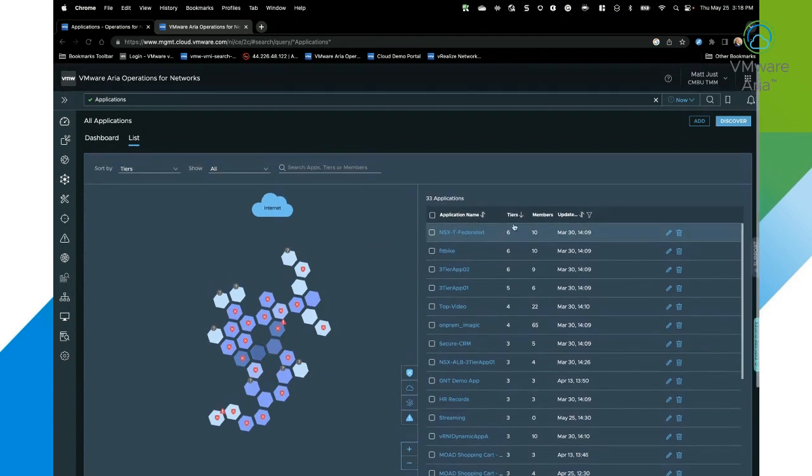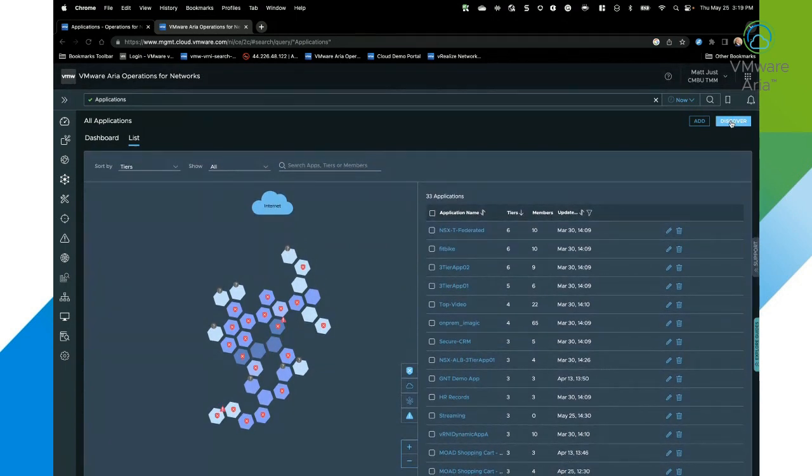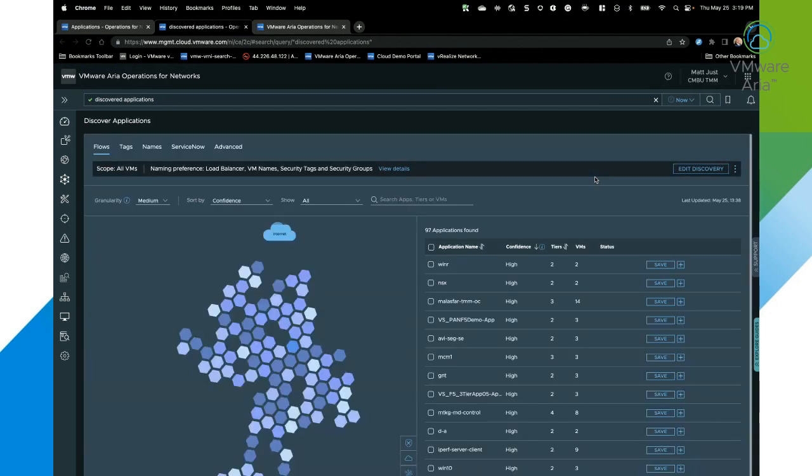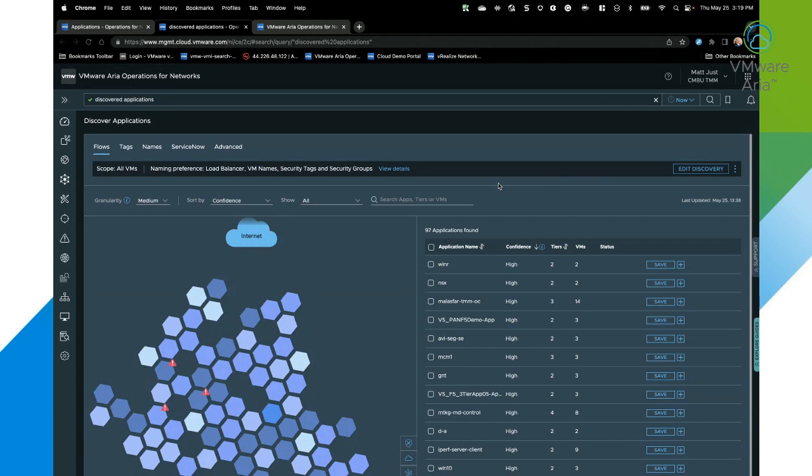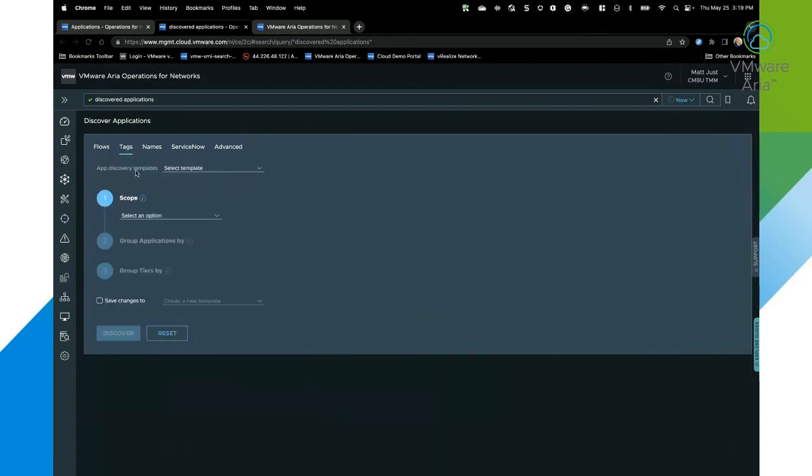But what we're going to do here is talk about how we can simplify the discovery of these applications and automate that for you. So we're going to click on our Discover tab. And within the system, we're going to see, as I mentioned, various different methods that we can utilize to discover and understand the applications within our infrastructure. So in this case, we've got flows. We can also use tags.